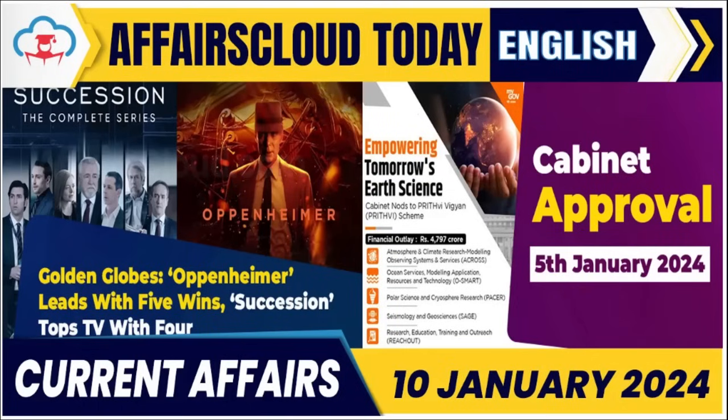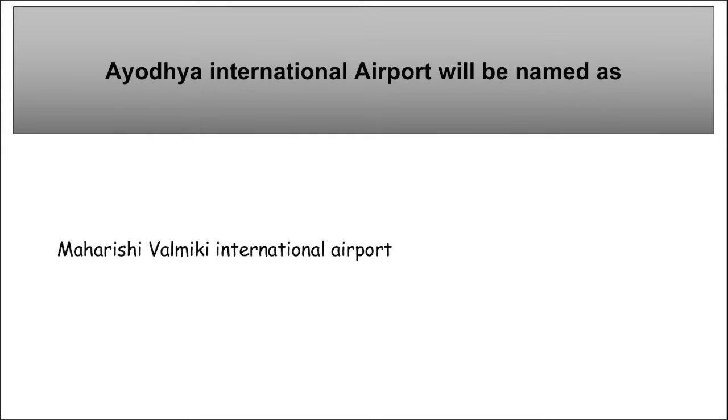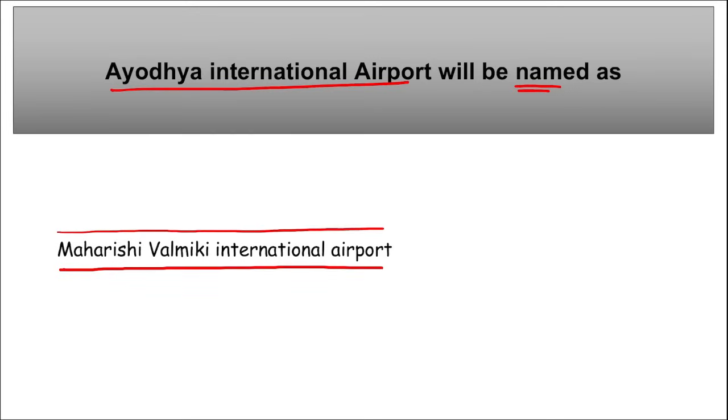Hello everyone. In this video, we will be discussing important current affairs for 10th of January. The session will be quite interesting, so do pay attention till the end. Let's start. First: Ayodhya International Airport will be named as dash. Recently the Cabinet has approved that Ayodhya Airport will act as an international airport, and it will be named Maharshi Valmiki International Airport. Mark this: Maharshi Valmiki International Airport, Ayodhya.